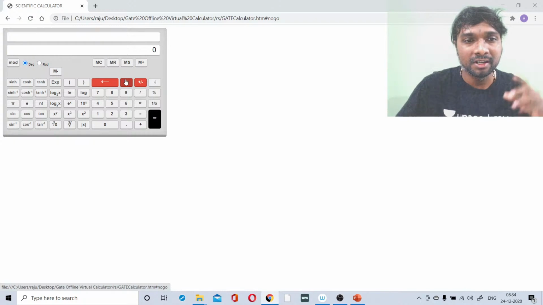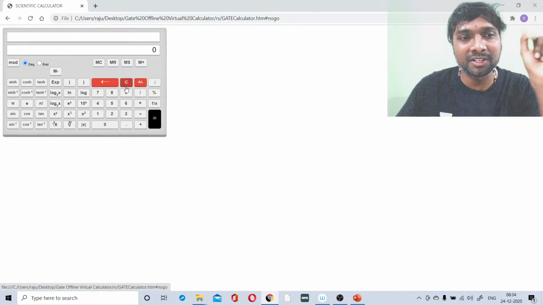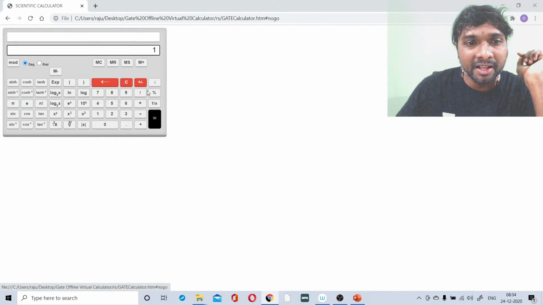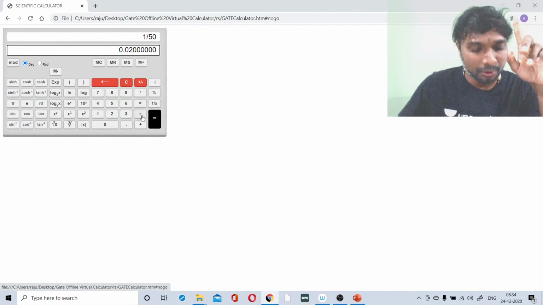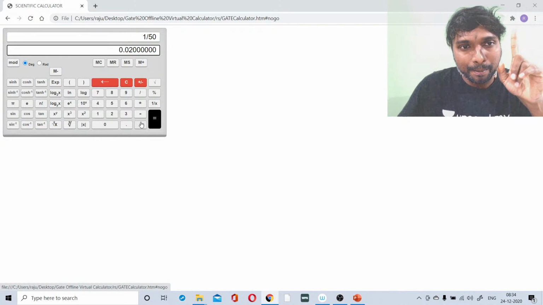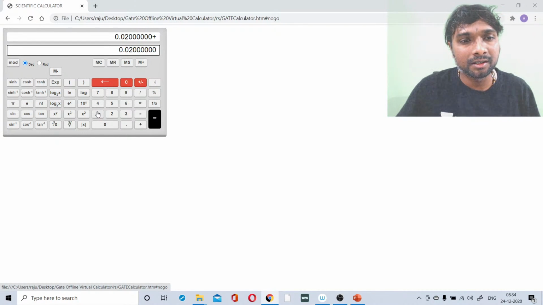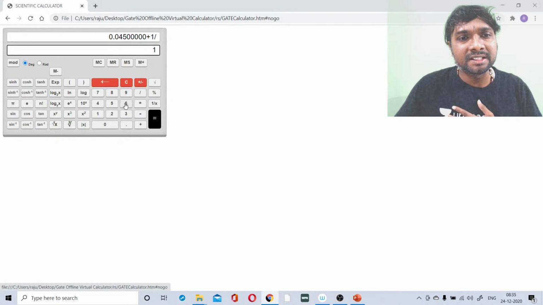All of you listen to this carefully. 1 divided by 50, you are getting some value. Plus 1 divided by 40. Again plus 1 divided by 60, equality symbol.